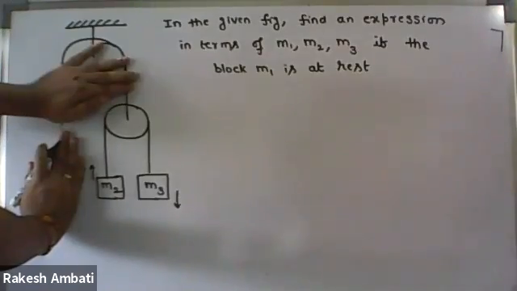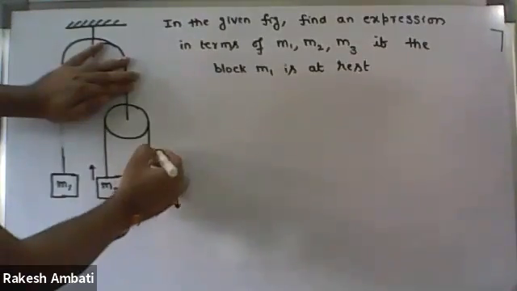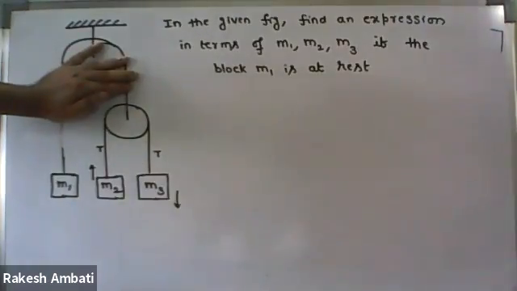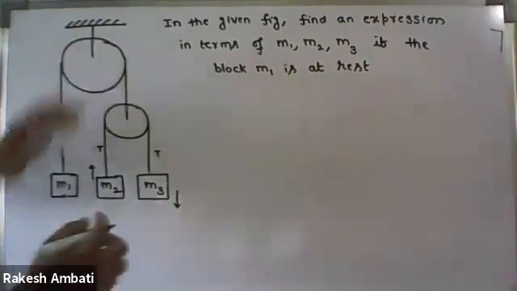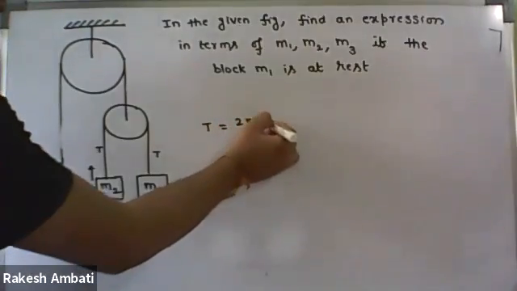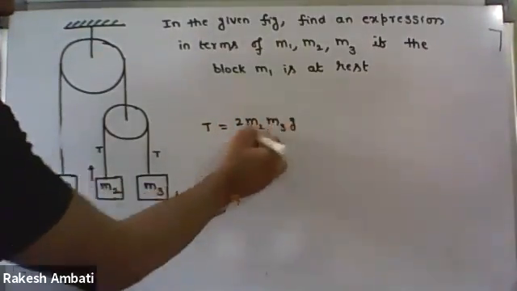According to the first question, what is the value of T, the tension force in the string? 2 m2 m3 g upon m2 plus m3. Perfect. So this tension force is 2 m2 m3 g upon m2 plus m3.